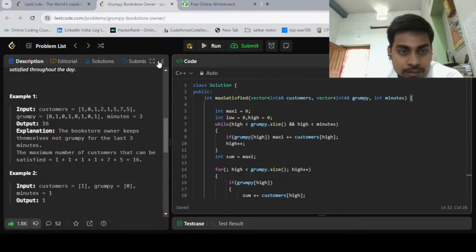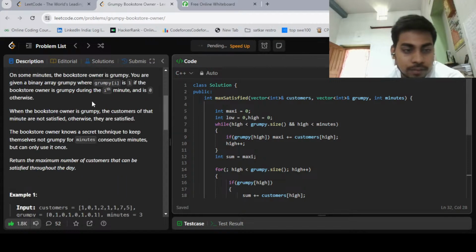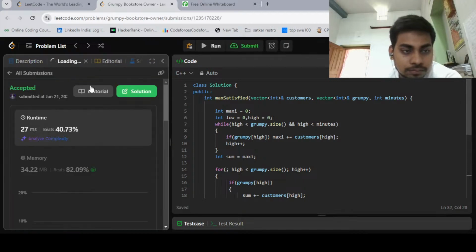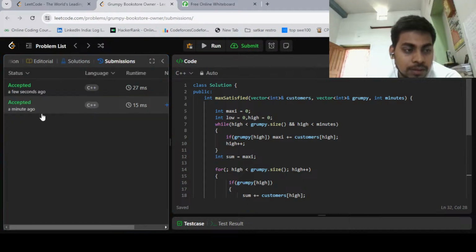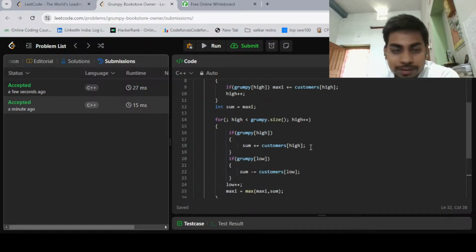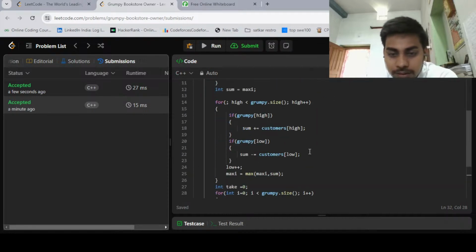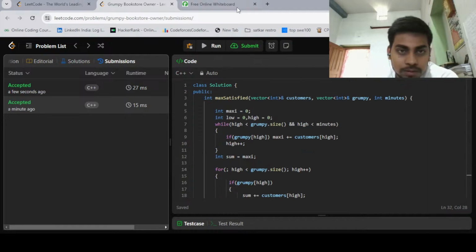So let's run it. You can see this is the easy solution, and this is a sliding window question basically. So okay, that's it. So we will meet in the